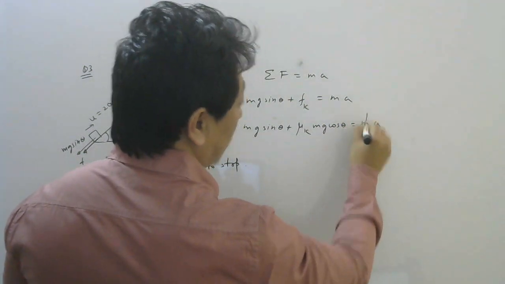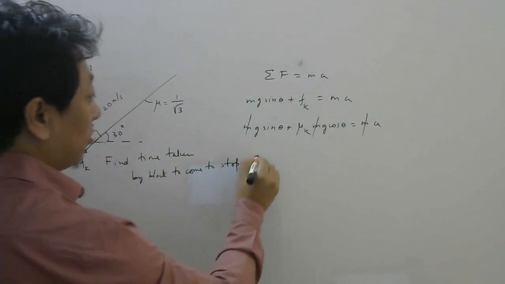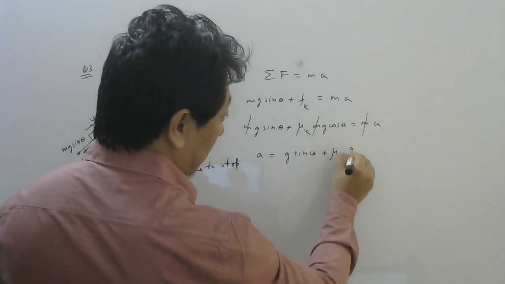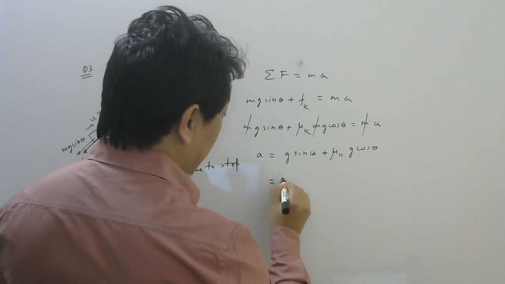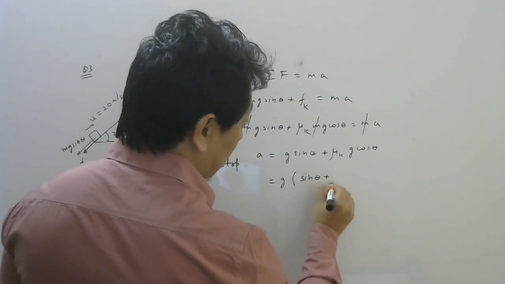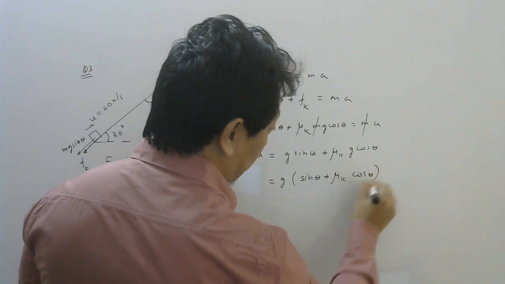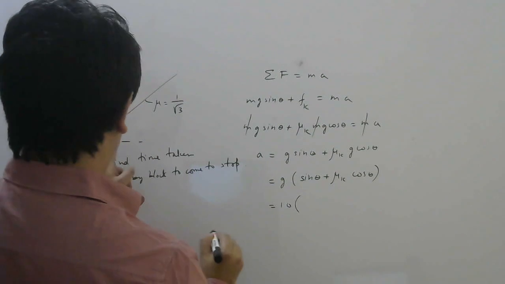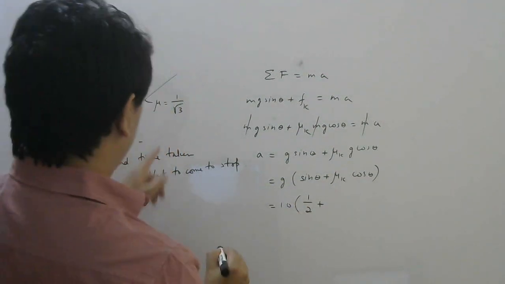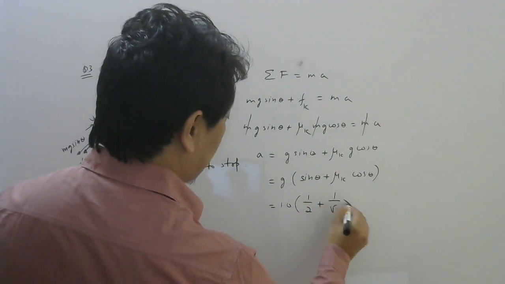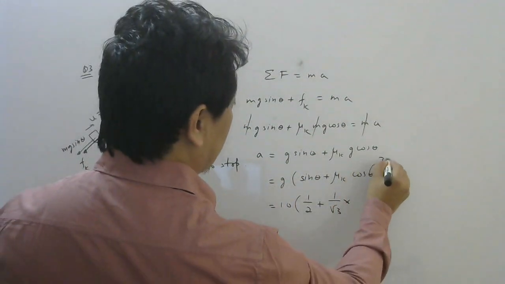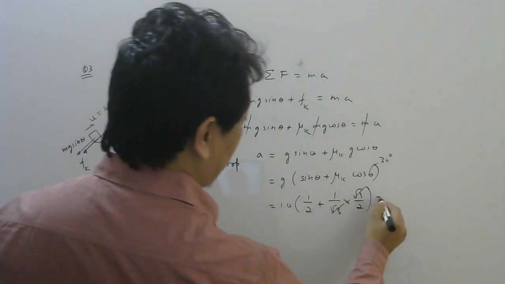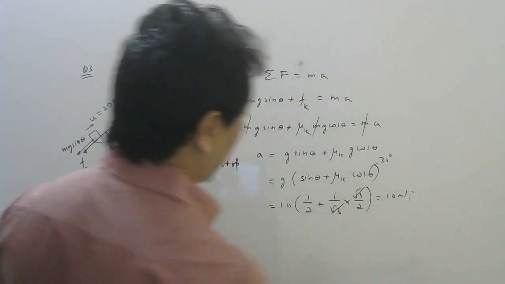equal to ma. So you can see m is common everywhere. So your acceleration is g sin theta plus mu k g cos theta. So if I take g common, sin theta plus mu k cos theta. Well, g I will take 10, sin theta is 30 degrees, so 1 by 2. Friction coefficient 1 by root 3, theta is 30 degree, cos 30 degrees root 3 by 2. Root 3 cancel, half plus half will be 1, so 10 meter per second square.